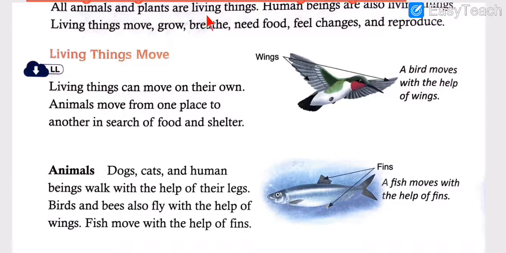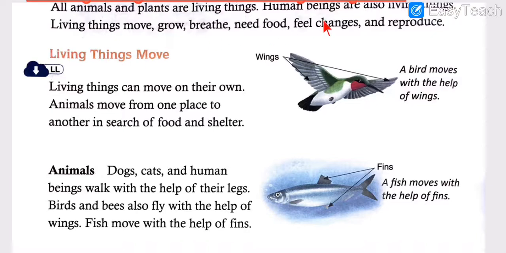Now all the animals and plants are living things. So like we did in the picture, if you remember in the warm-up exercise, we have written living thing in the box near the plants, right? So it is clearly written that all the plants and animals are the living things. Human beings are also living things. Now it is very obvious, all the human beings, girl, boy, man, woman, all are living things. Living things move, grow, breathe, need food, feel changes and reproduce. So these are the characteristics you need to remember.